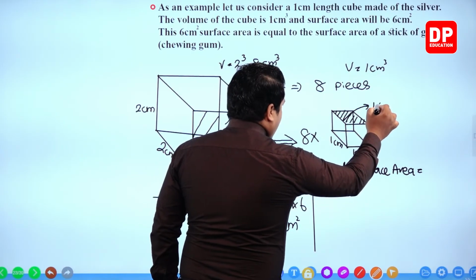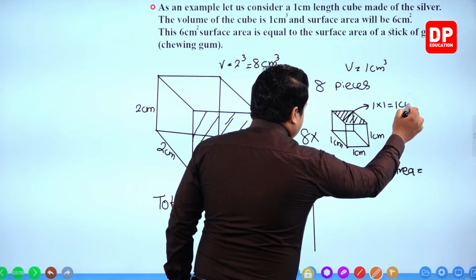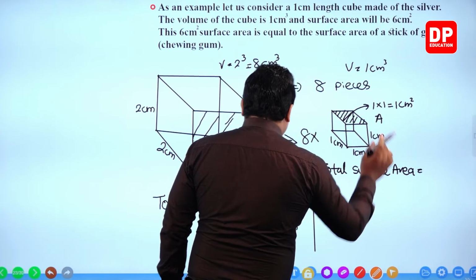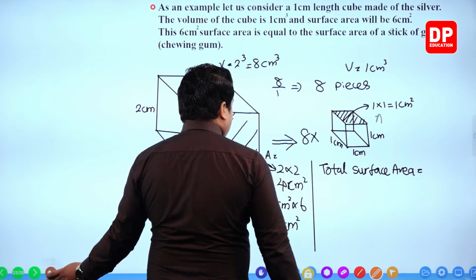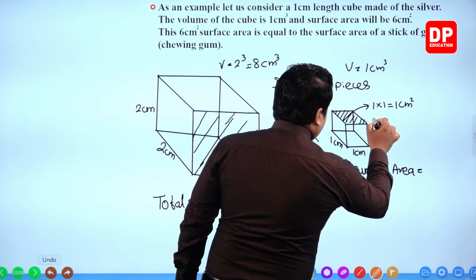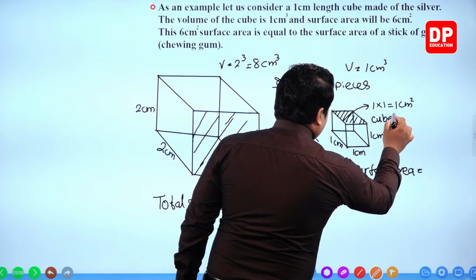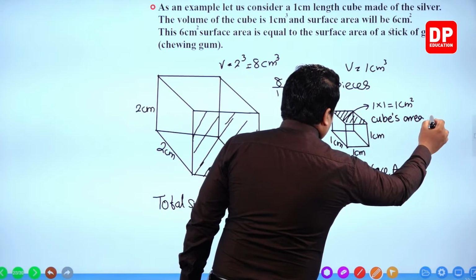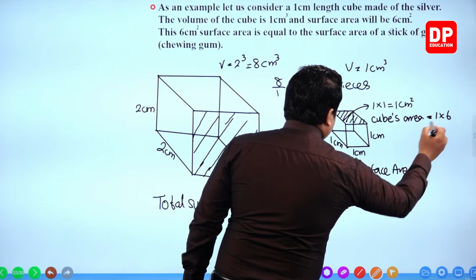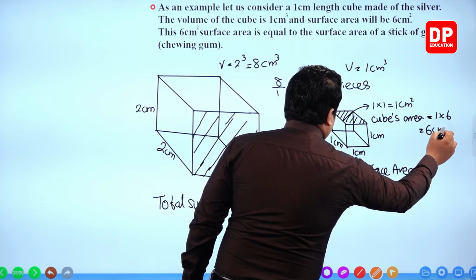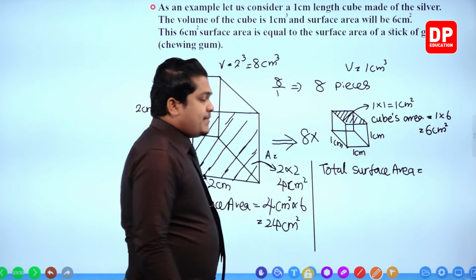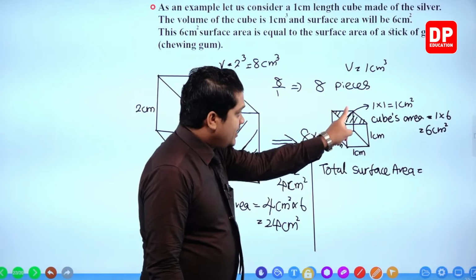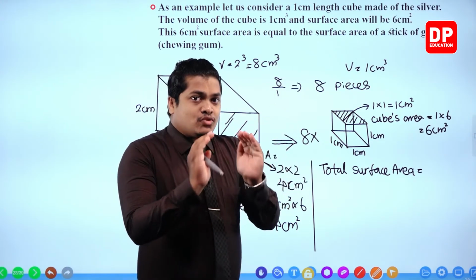It is equal to 1 times 1, 1 square centimeter. Within a cube, there are 6 surfaces. So the cube's area is equal to 1 times 6 square centimeters. That means just one particular cube has 6 square centimeters.